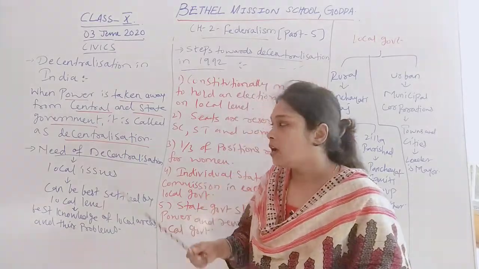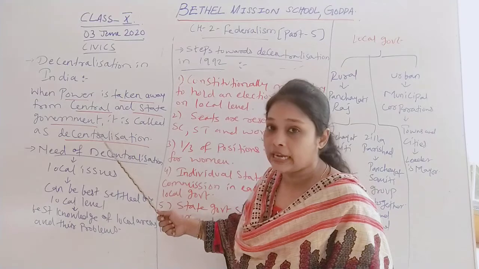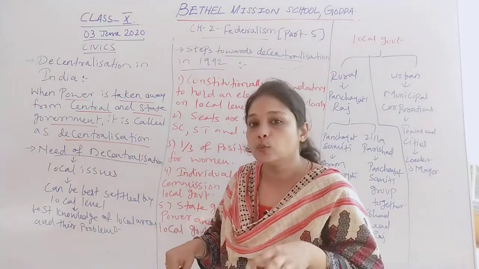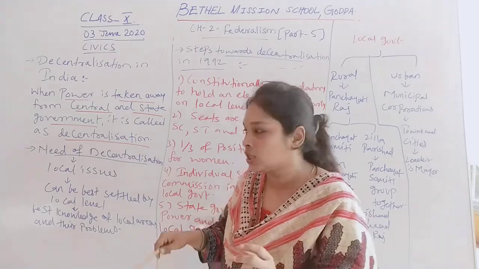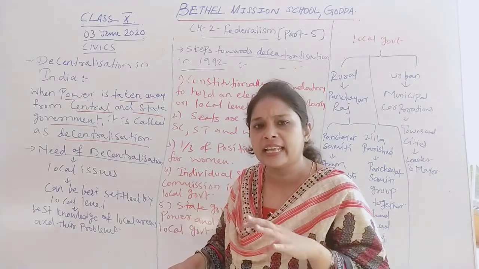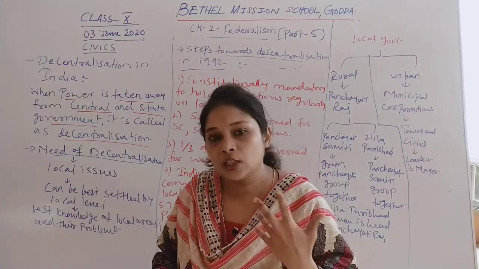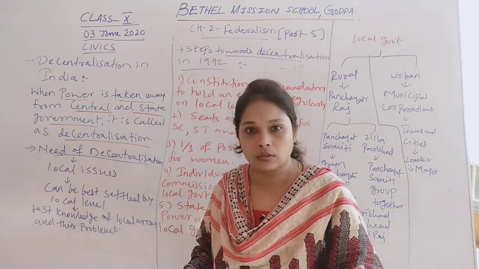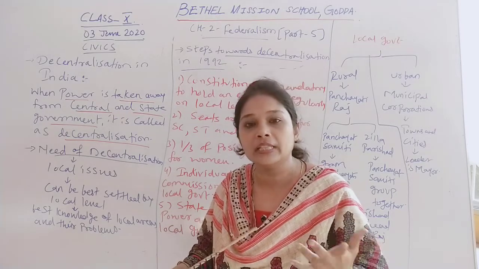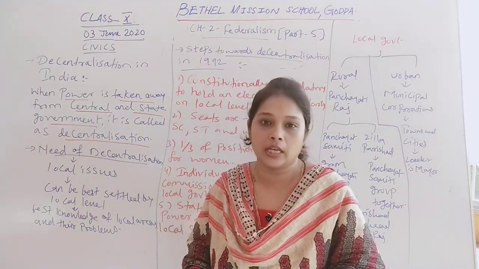So we can say that decentralization means when power is taken away from the central and state governments and given to the local government in local areas, small towns or villages. Each state contains many small districts, towns and cities, and they need a political body to take care of them.